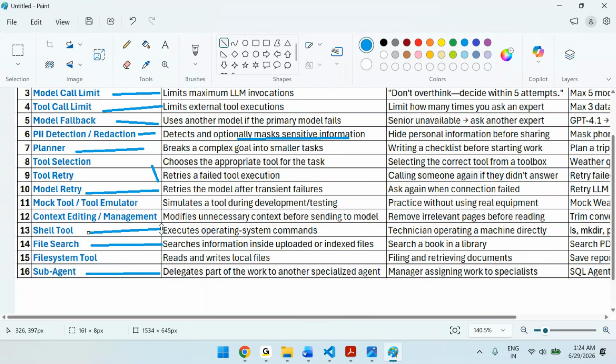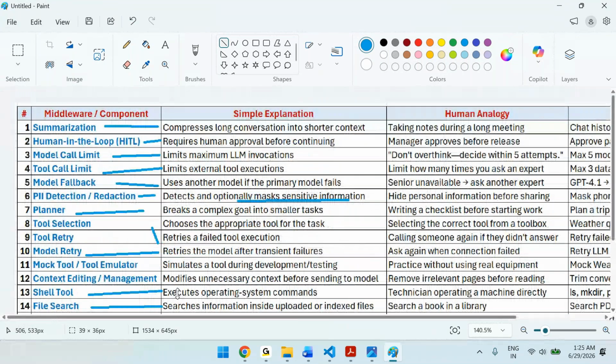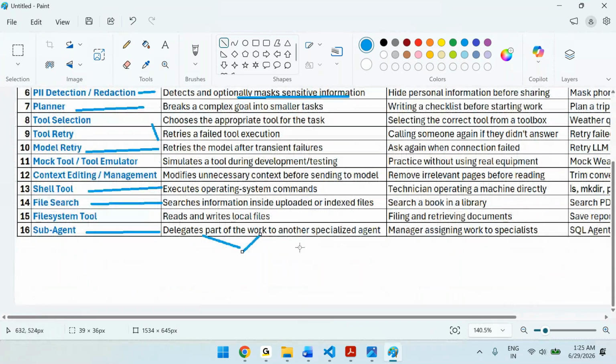Sub agent middleware means what? Delegate some part of the work. You can also call them middleware components, so if anyone asks about middleware components, you can tell this. So, sub-agent. Sub-agent means what? The agent will do the task, right? What is the agent?